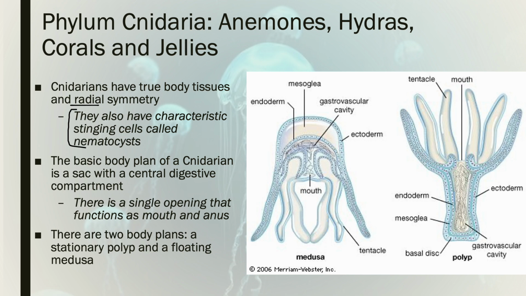So of course, jellyfish have stinging cells, but anemones as well. Tiny little cnidarians called hydra, and corals, believe it or not, also have these stinging cells. It's how they feed. They will paralyze their prey and then sort of bring it into their mouth part. Basic body plan, think of these guys as digestive tracts, just little sacs of digestive tracts.